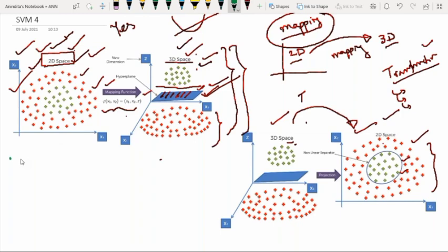For a kernel, can we use quadratic kernels? Yes, anything you can use, but what we are learning is which kernel to use when, or whether we can design any universal kernel that can work better for all situations. This is what we have to learn.